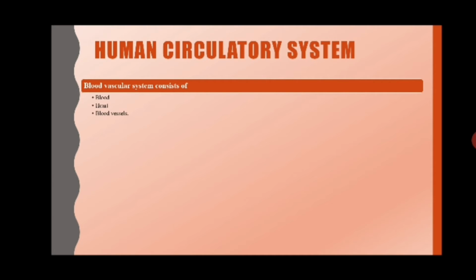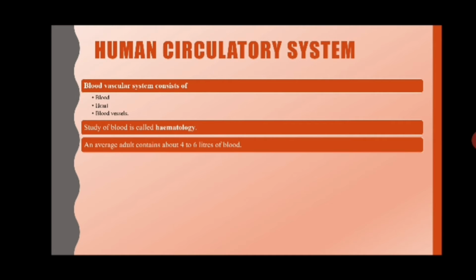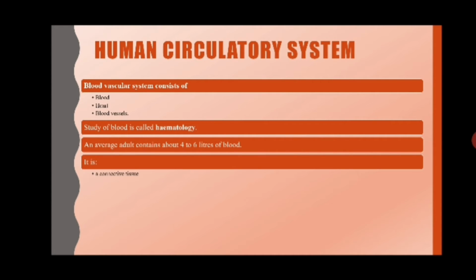The study of blood, when you are studying about the blood completely, is called hematology. An average human adult will have around 4 to 6 liters of blood. Now what is blood? It is a red colored fluid. It's a connective tissue connecting all the organs of the body, and it is derived from mesoderm. It is slightly alkaline in nature, with a pH of around 7.4. You must have all tasted it, so you know the taste. It is slightly salty and viscous, that is thick.